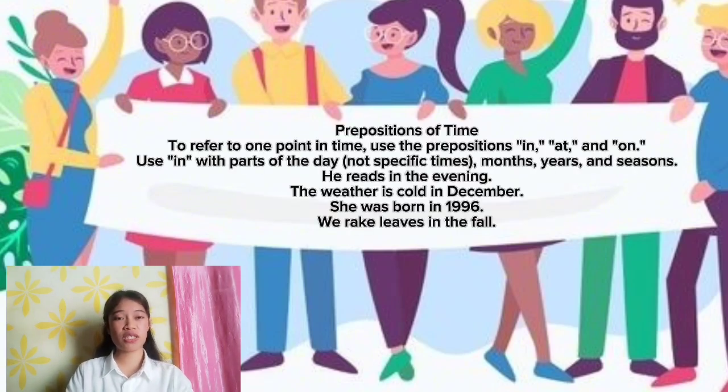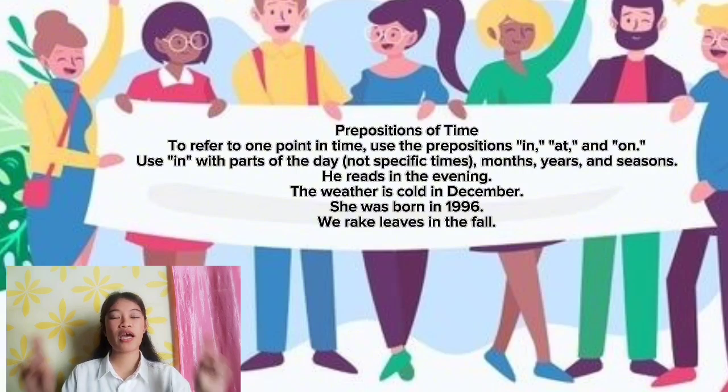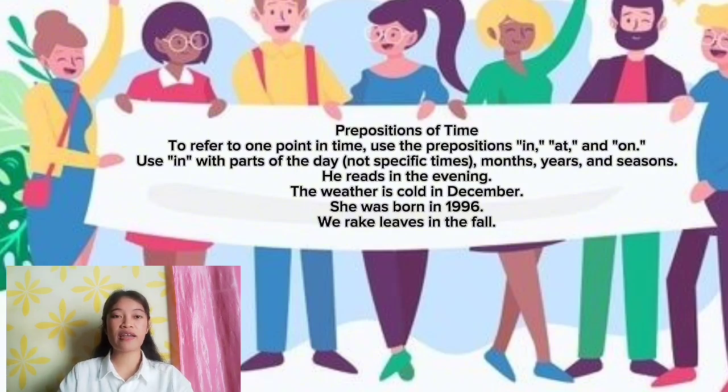Now, prepositions of time. Use in with the parts of the day, not specific times, and with months, years, and seasons. For example, he read in the evening. The weather is cold in December. She was born in 1996, and Will lives in the fall.